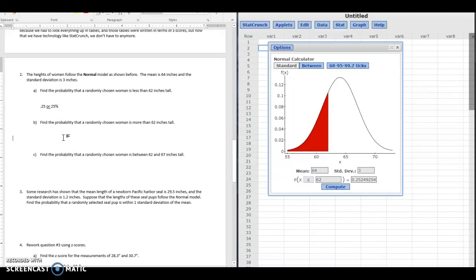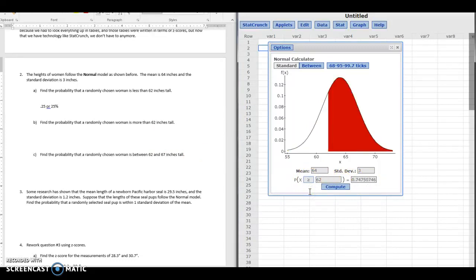Okay, so then part B, we want to find the probability that a randomly chosen woman is more than 62 inches tall. So all I need to do on that is flip my symbol. And rounding off here a little bit, that would be 0.75 or 75%. And just as a reminder from our probability unit, notice that those two are complementary. You're either less than 62 inches or more than 62 inches, and notice if you add those up you get 1, so kind of just a reminder there.